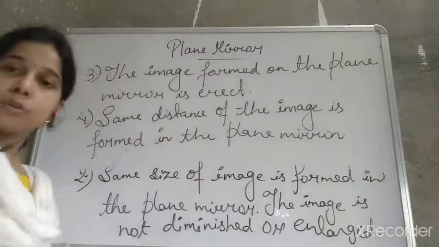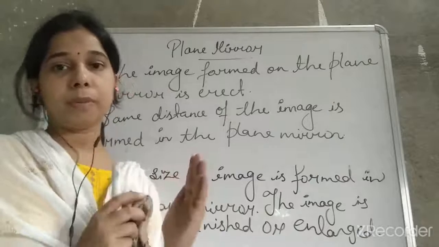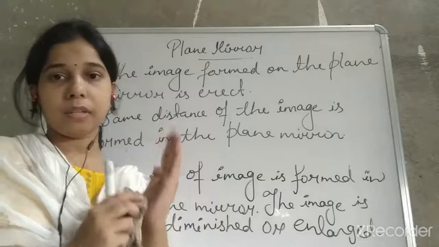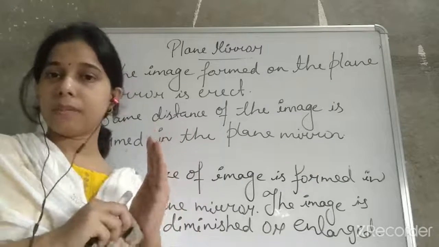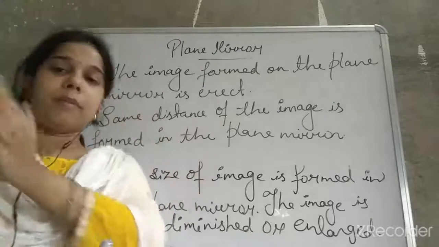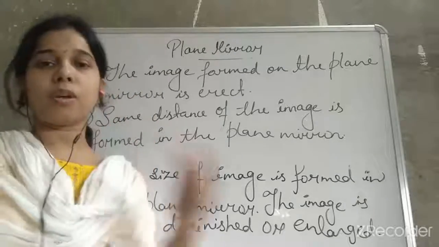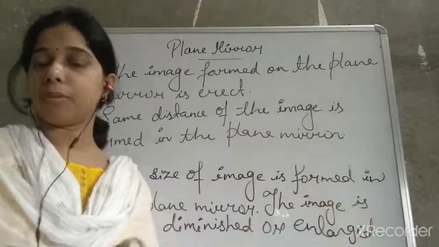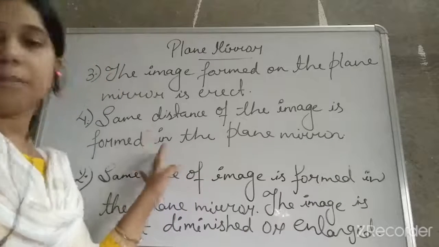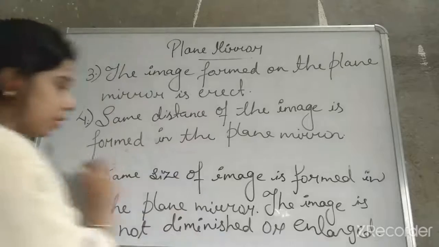Okay, so if the object is kept very close, at that time the image distance will be the same as that of the object. If it is very far, the image will appear short. It means the object will appear short, so the distance of the image will also be like that. It means the same distance of the image is formed behind the mirror also. Okay, so these are the 4 points.